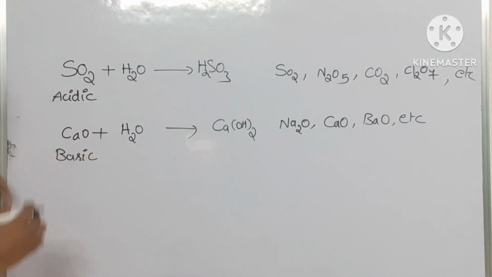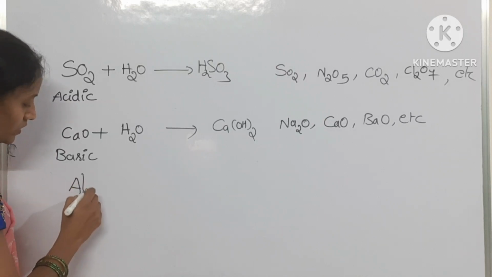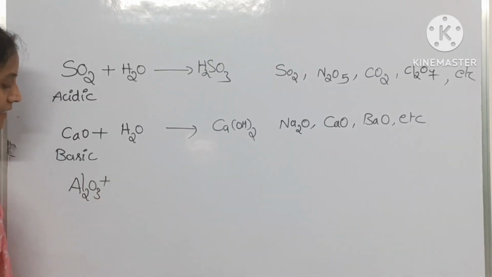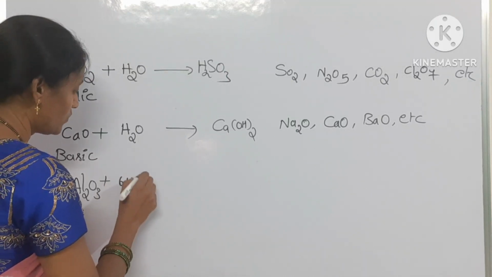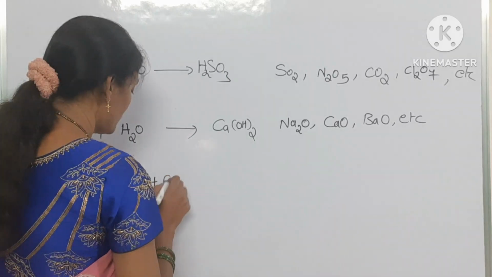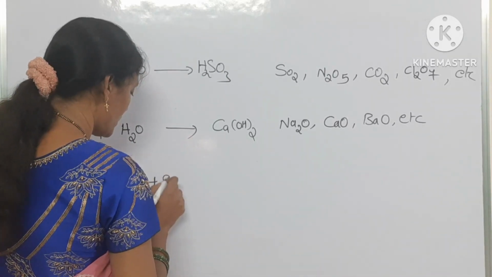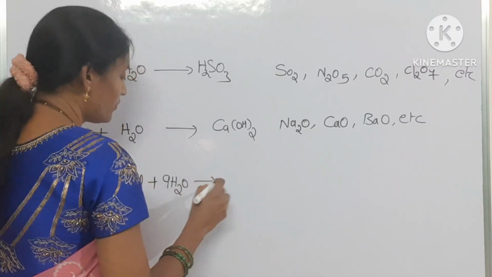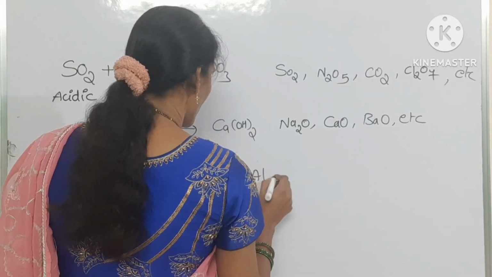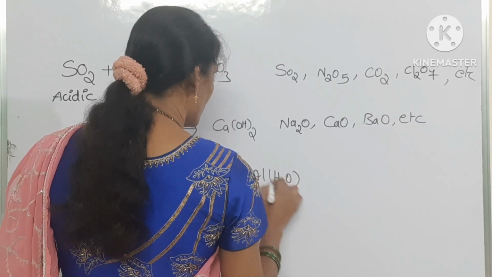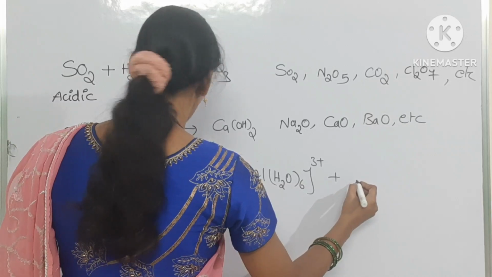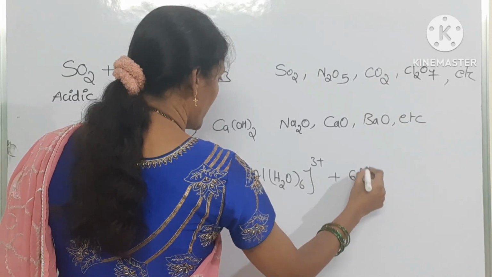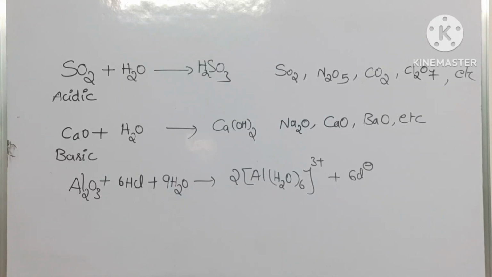If you take amphoteric oxides, suppose Al2O3. Al2O3 reacts with 6 moles of HCl and 9 moles of water. It forms 2 moles of [Al(H2O)6]3+ and 6 Cl- ions. Here it is acting as a base.